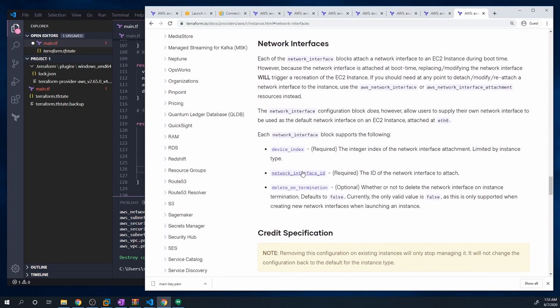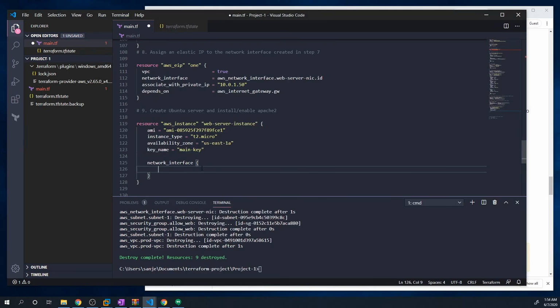And so the first thing that we have to do is provide a device index. And all this is doing is that, for any EC2 instance that we deploy, we can give it a ton of different interfaces, right? We don't have to just give it one. So we have to tell it which interface you want it to be, right? Because it's going to get labeled like Ethernet 1, Ethernet 2, Ethernet 3, and so on. So we're going to make sure that this is the first interface.